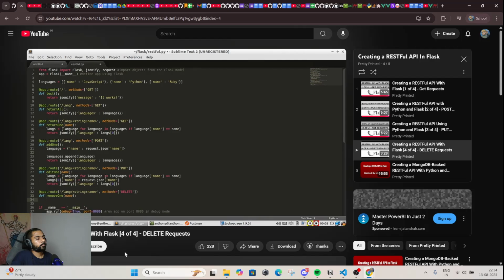And just like the PUT request here and the GET request up here, I need to search for all the languages in the list of languages that have a name. But since the name is unique, it's only going to return one name. So I'll call this lang. And I'll do this for language in languages, if language name.